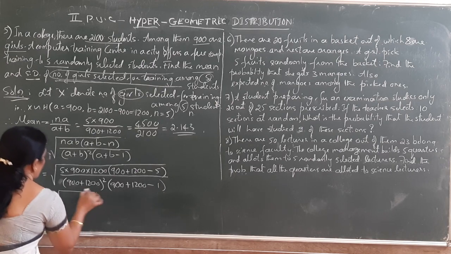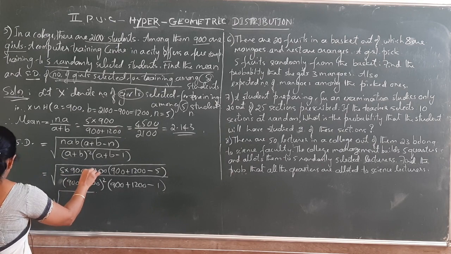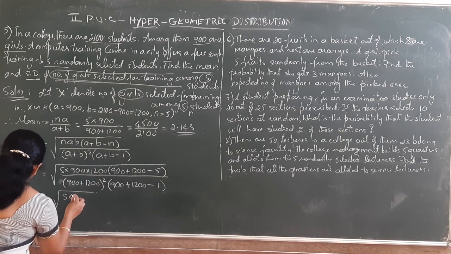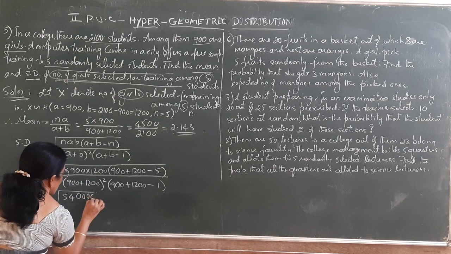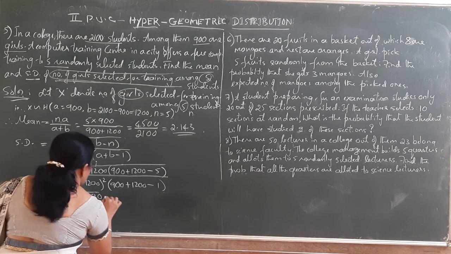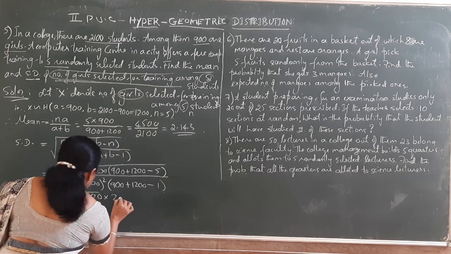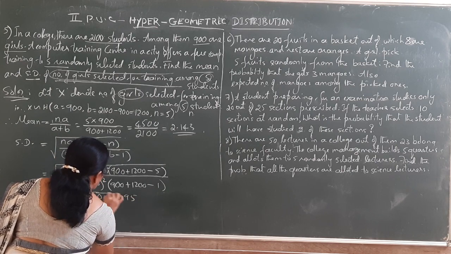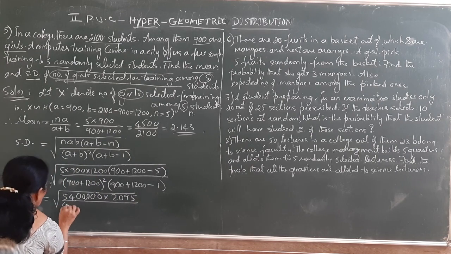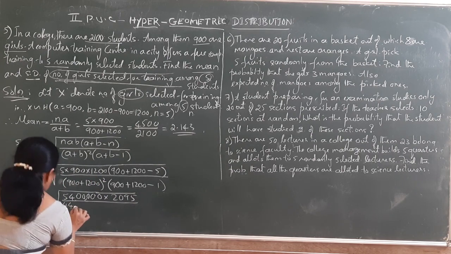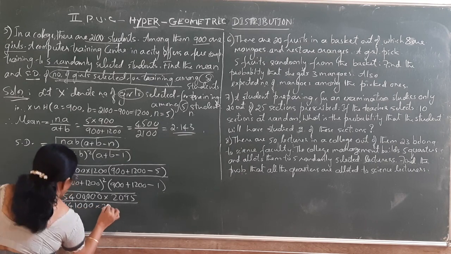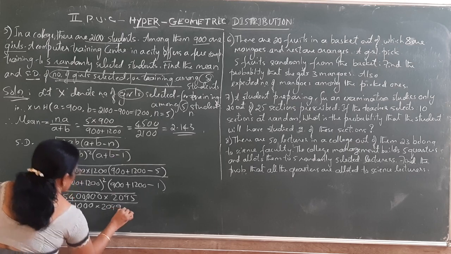That is the square root of 5 into 900 into 1200. You will be getting 5400 divided by 2095 into 441000 into 2099.